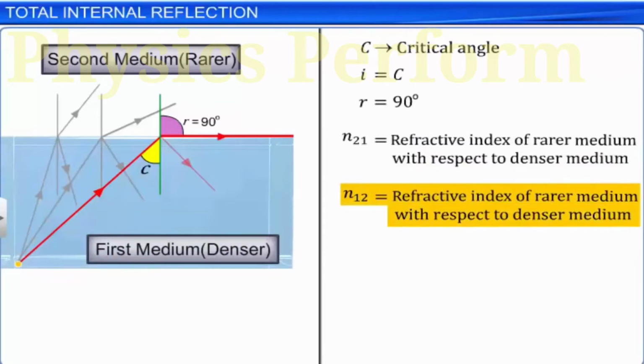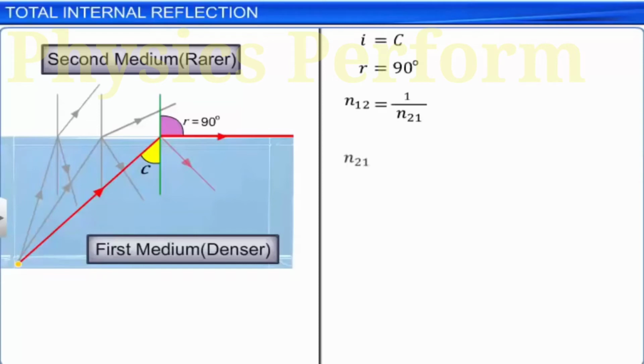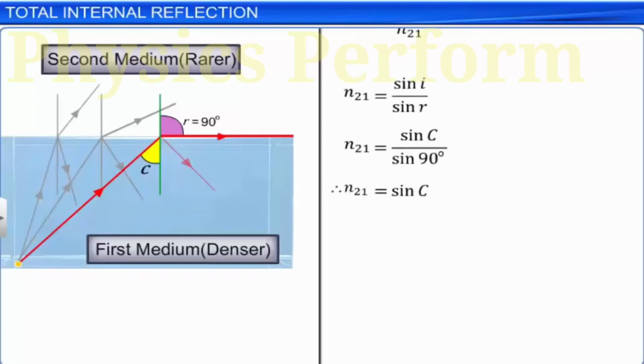As per Snell's law, N21 is equal to sin I by sin R, which is equal to sin C by sin 90. Therefore, N21 is equal to sin C, or N12 is equal to 1 by sin C. This means the refractive index of the denser medium with respect to rarer medium N12 is equal to 1 by sin C.